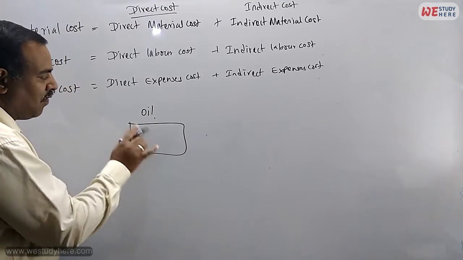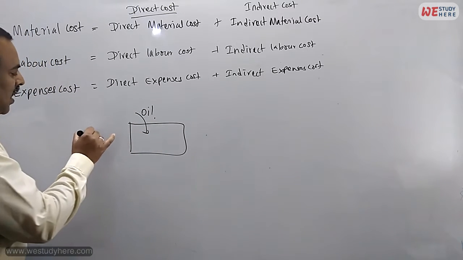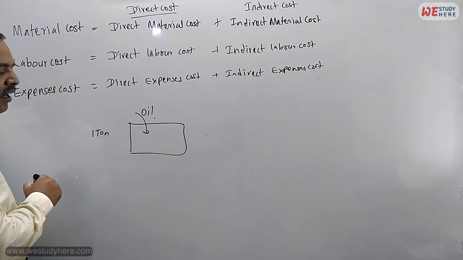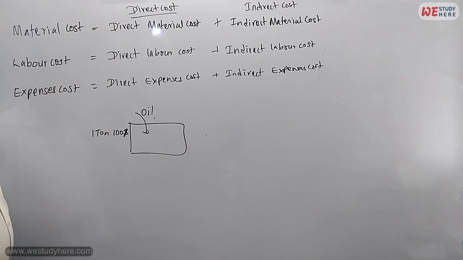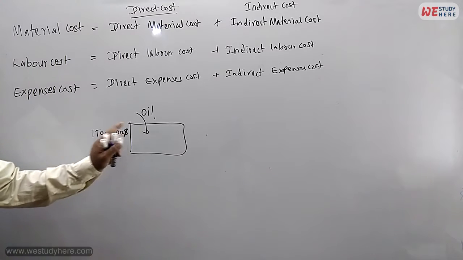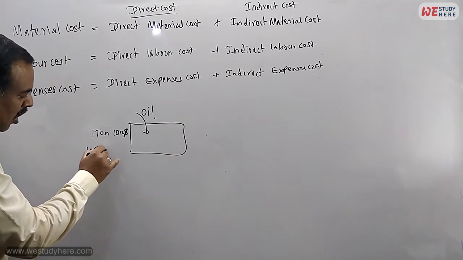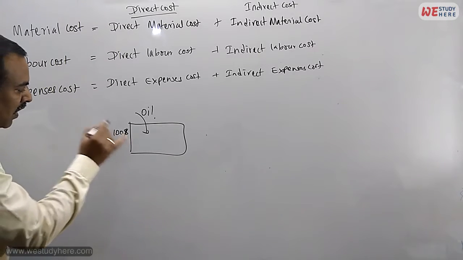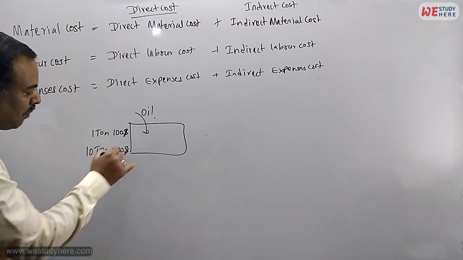Someone has land, and we rent it to take the oil from the land. For every 1 ton of oil, we will give you $100. We have to pay them $100 for every 1 ton. We are taking 10 tons. How much do we have to pay? 1 ton is $100, so 10 tons is $1,000 we have to pay.